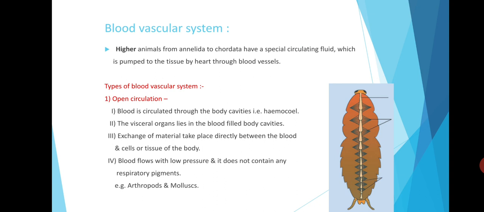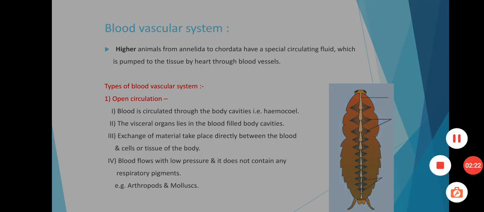In 11th standard, we have studied the open circulatory system of cockroach. In the body of cockroach, there are open spaces or sinuses, that is the body cavity. In the body cavities, the visceral organs are present, and in the open circulation, there is absence of blood vessels.